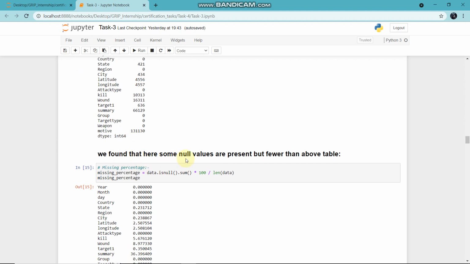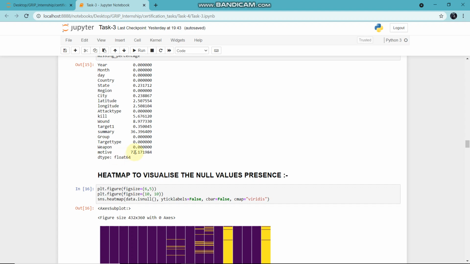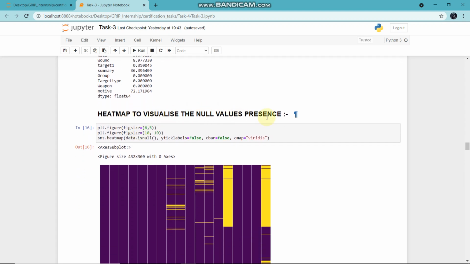We found that some null values are present but fewer than in the above table, and the missing percentages are shown. And a heat map to visualize the null value presence.